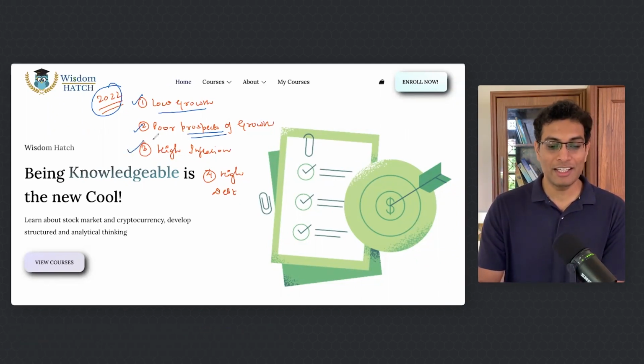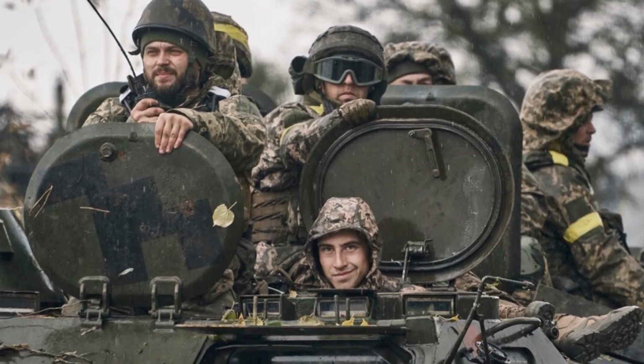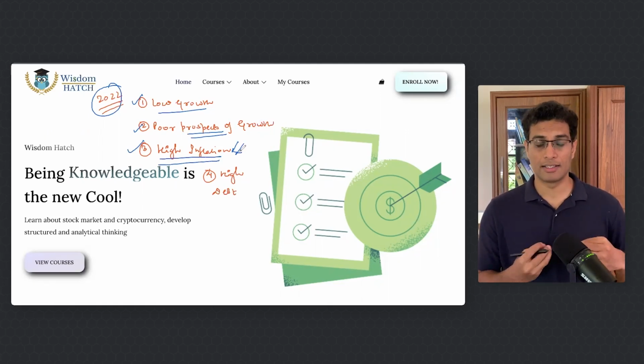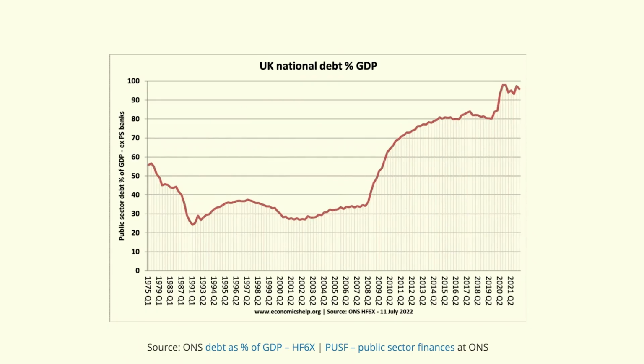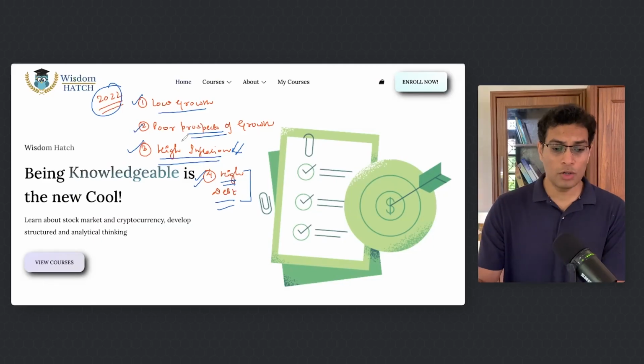Third key point, the UK's economy is suffering from high inflation. Why? Because of the Russia-Ukraine war, and because of general high inflation in the economy post-COVID. All these factors have further compounded the problem that the UK economy was previously facing. Fourth and finally, it is the high debt situation in the UK, that it has taken record amounts of debt in order to handle all these 3 previously stated challenges.